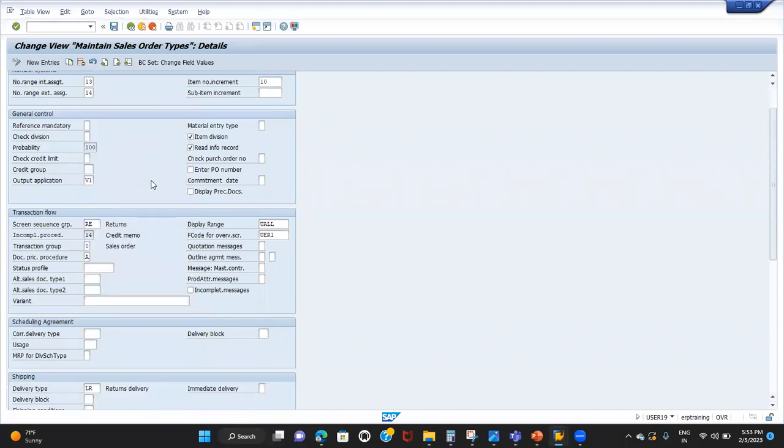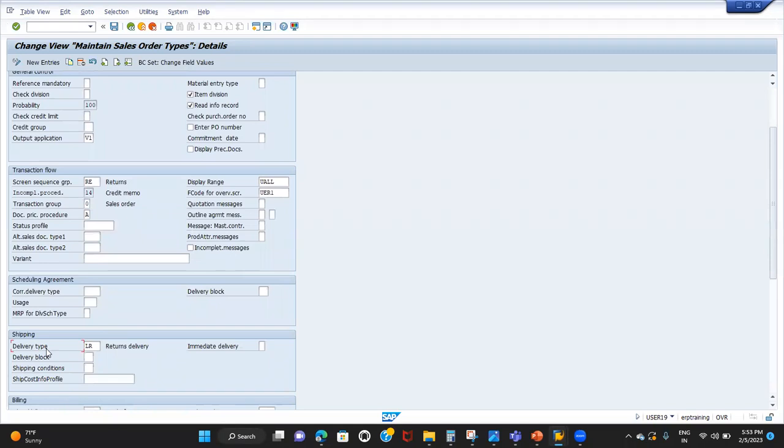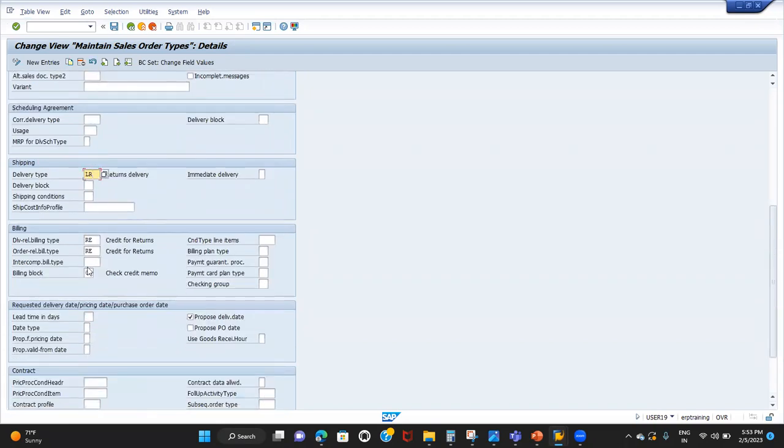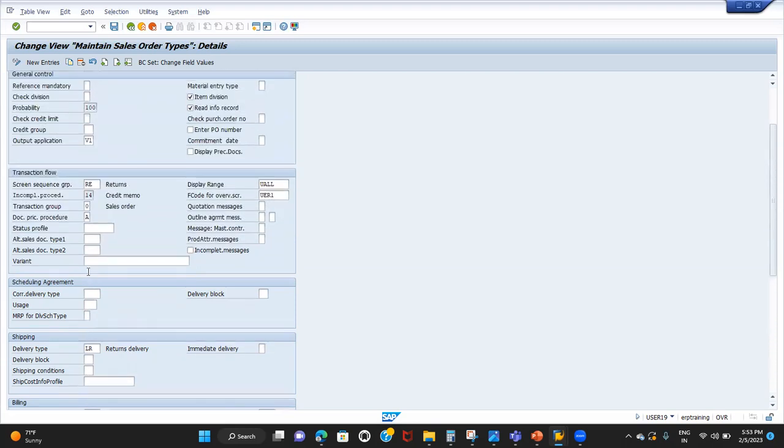Coming down, delivery document type LR. Whenever I create the RE return order, LR will automatically come as the delivery document type. It's a return delivery, right? Because of this setting only. Then order related billing document type RE, which is credit for returns, right? And because of the billing block setting, we are getting the check credit memo billing block in the return order. These are the main settings to remember.